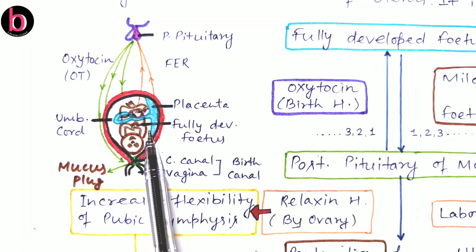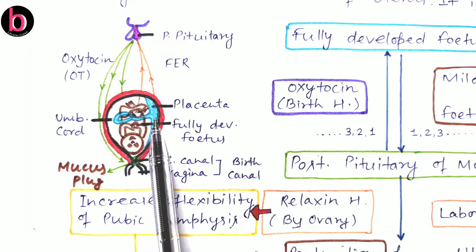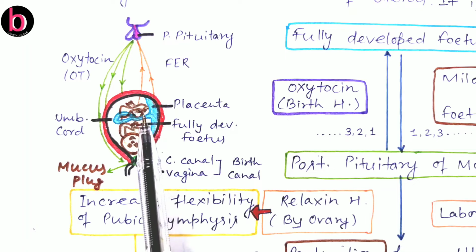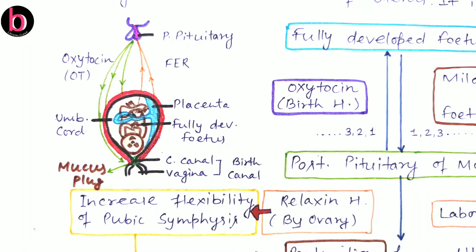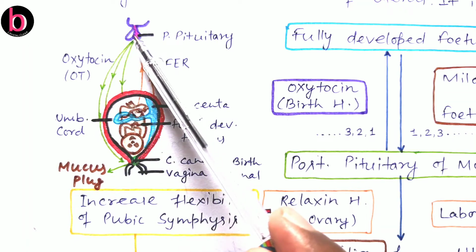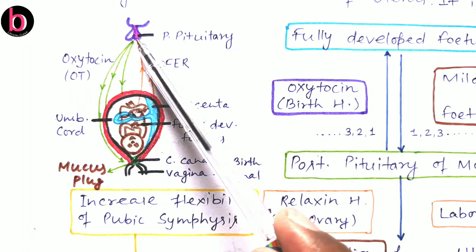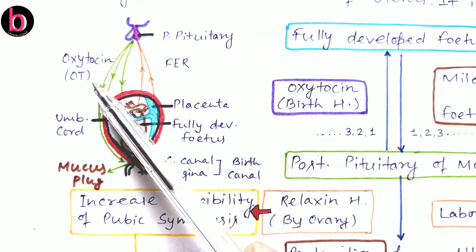When the fetus is fully developed, then by both the fetus as well as the placenta, this blue colored region is the placenta, there will be generation of mild uterine contraction, that is fetal ejection reflexes, and these reflexes reach the posterior pituitary, which secretes oxytocin.